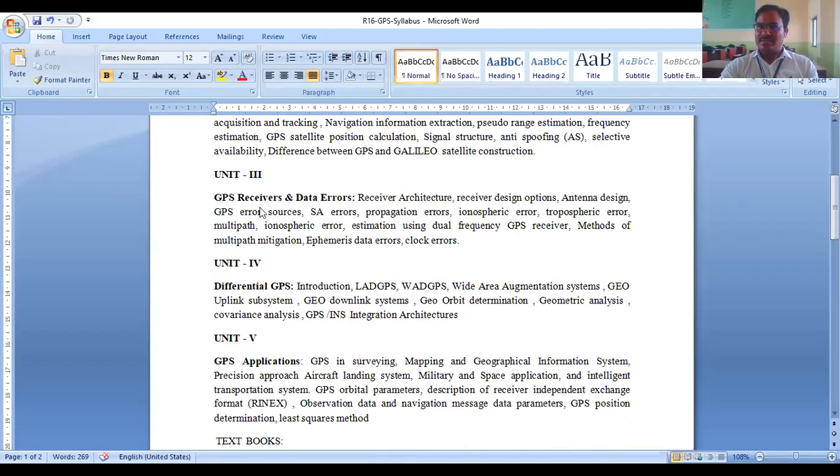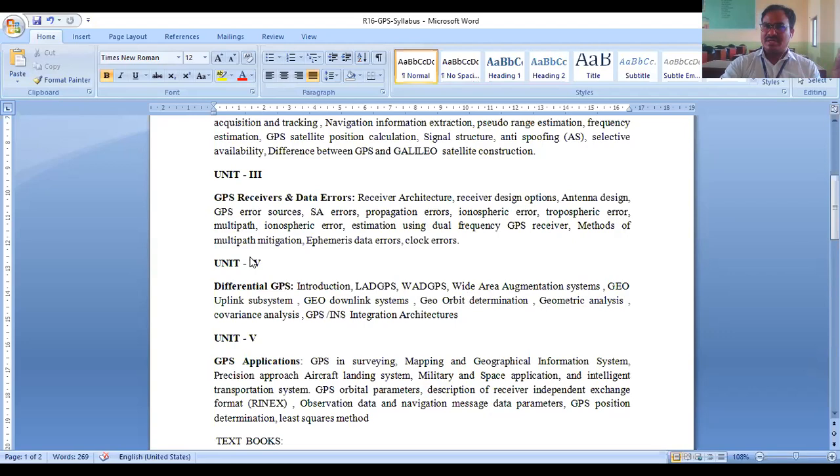All these errors we will be learning in unit 3. And unit 4 is a separate GPS called differential GPS. In that we have local area differential GPS and wide area differential GPS. In this, we learn in detail what is the wide area augmentation system and how it is developed.